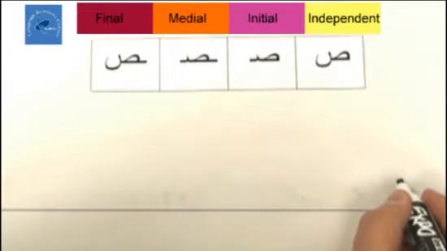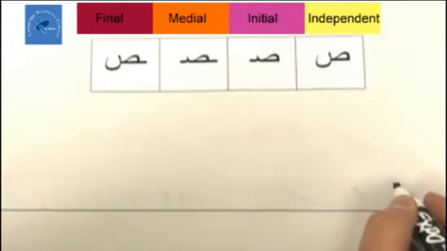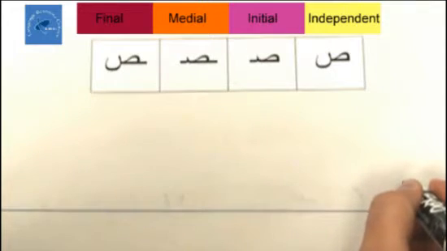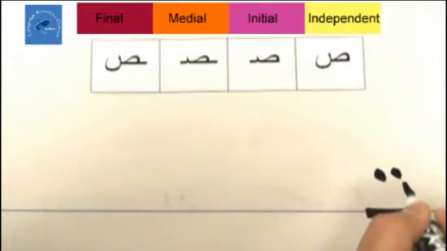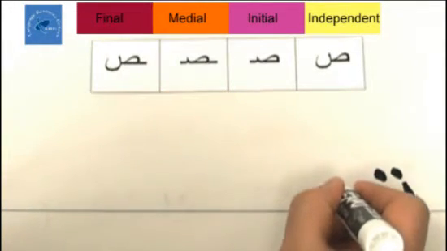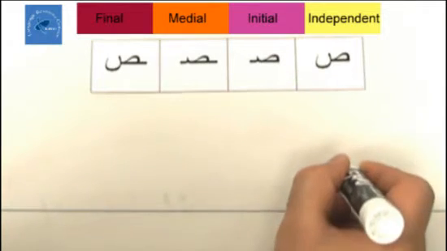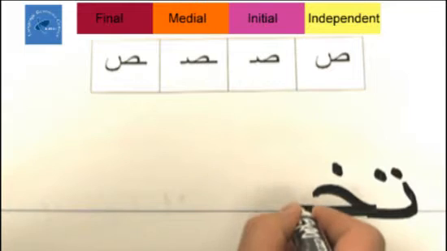The next word is the word takhsis. Takhsis. The first sound is ta. So we do a tooth, line, two dots. Takh. Need kha. Dot on the top. Takhsis. Sa.